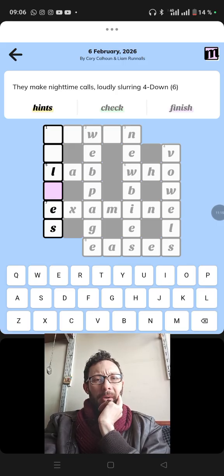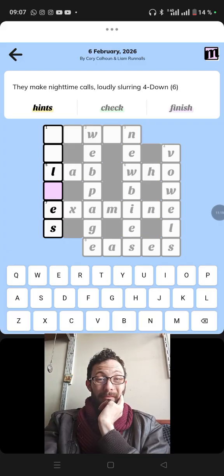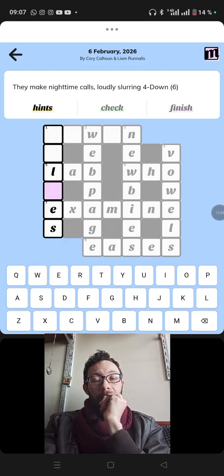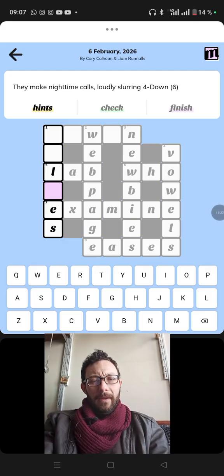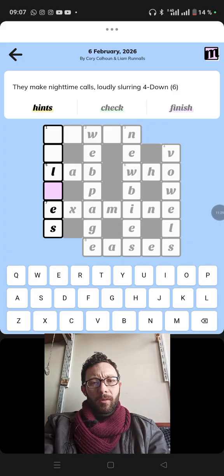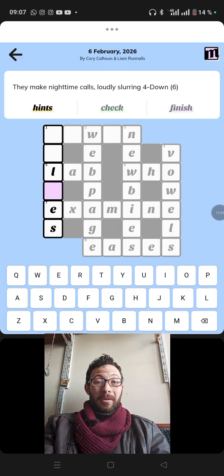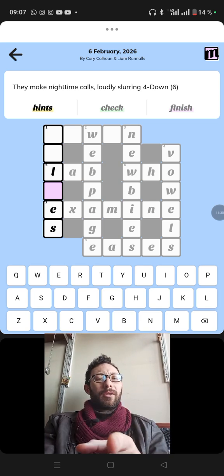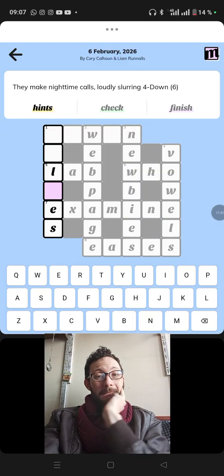Loudly slurring. If you loudly slur vowels, you scream them. Eliminate them. Maybe loudly. What is this? They made nighttime calls. It could also be like doctors. People have nighttime calls. No, but it's not. They don't make them. They respond to them.